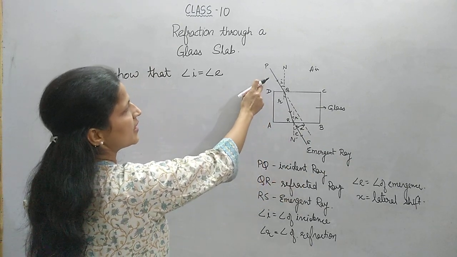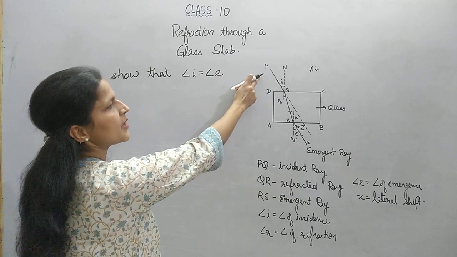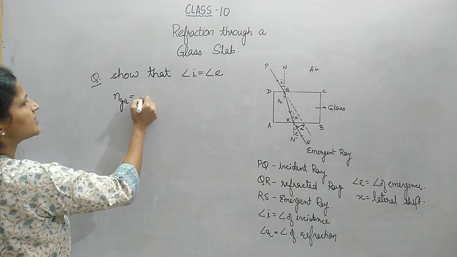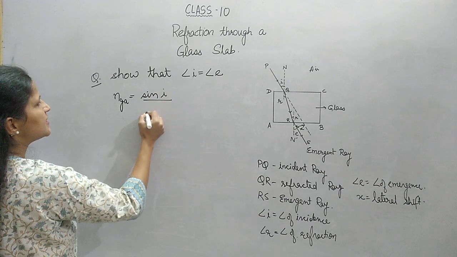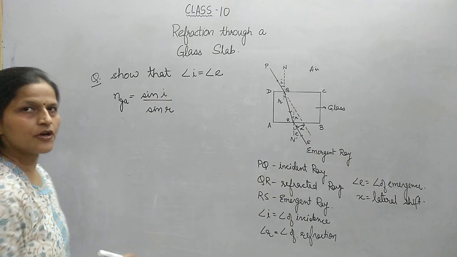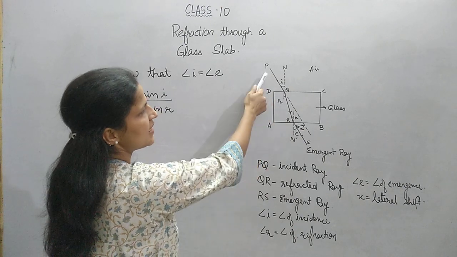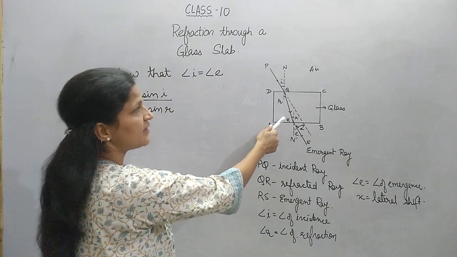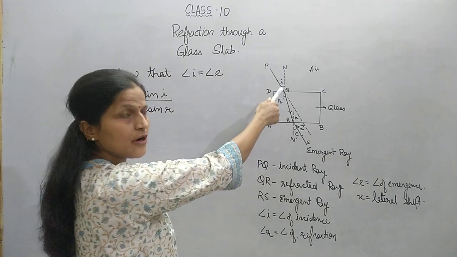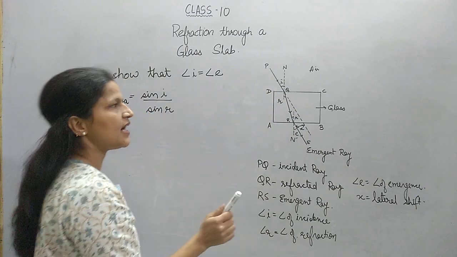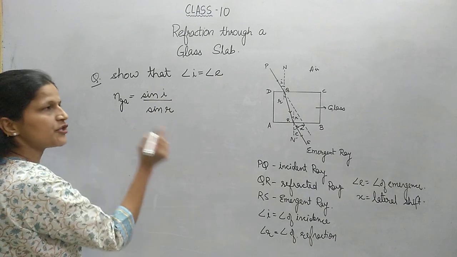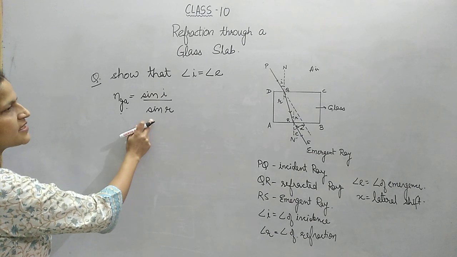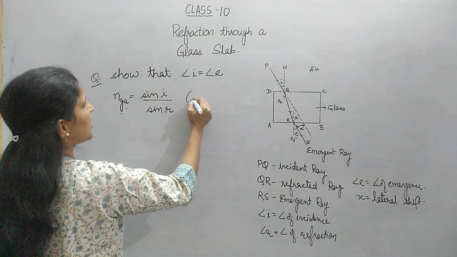Suppose, taking the first condition, light is traveling from air to glass. I can write the refractive index of glass with respect to air as sin I upon sin R according to Snell's law. Watch carefully once again: light is traveling from air to glass, and the bending of light is due to the glass. So angle I is the angle formed in air, angle R is the angle formed in glass. So the ratio sin I upon sin R will give us the refractive index of glass with respect to air. So I can write this for refraction at DC.